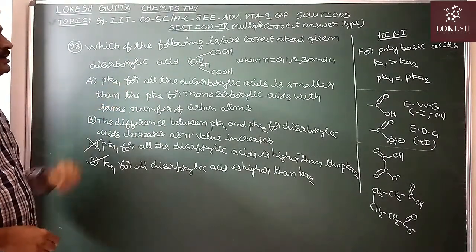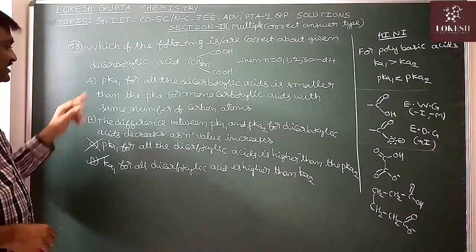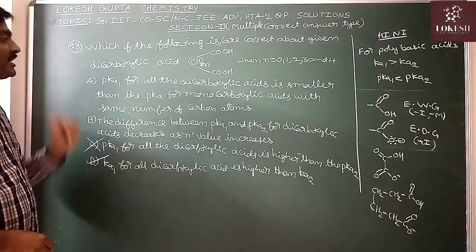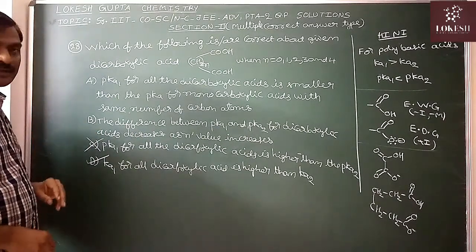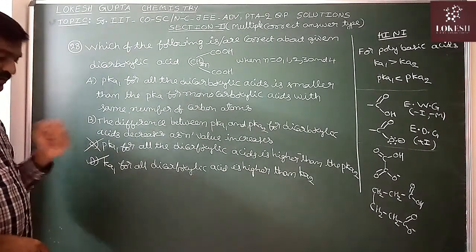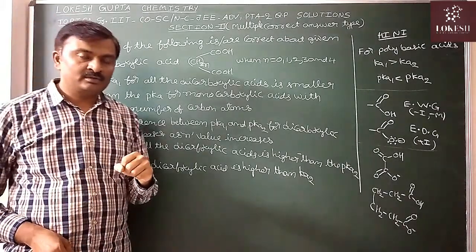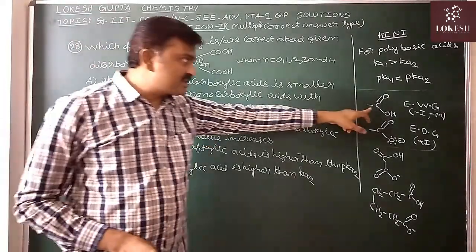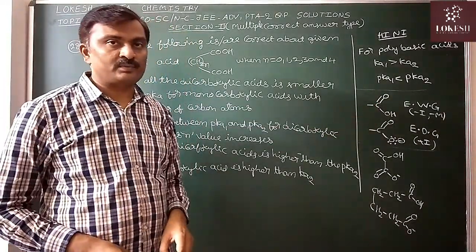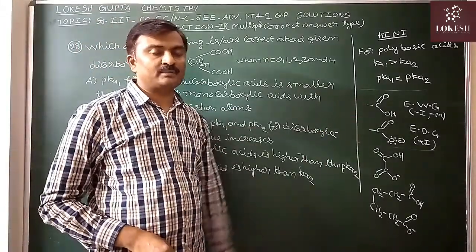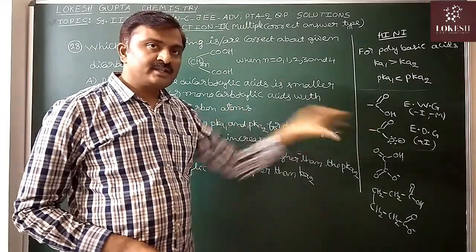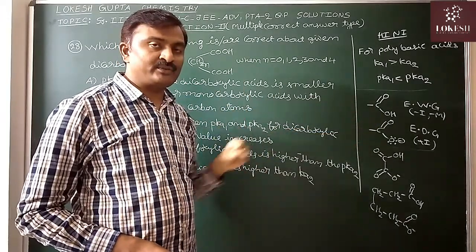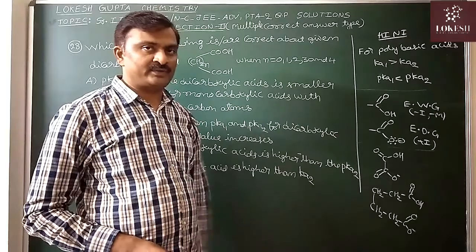pKa1 for all dicarboxylic acids is smaller than the pKa for monocarboxylic acids with the same number of carbon atoms. Here we have to know one point. COOH is an electron withdrawing group by negative inductive effect and negative mesomeric effect. But COO minus is an electron donating group by field effect or positive inductive effect.